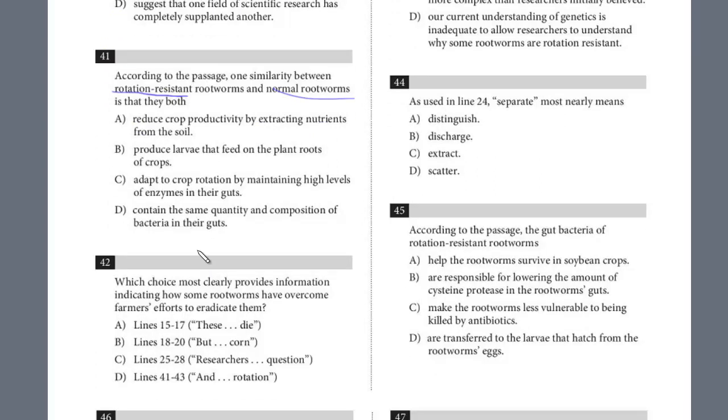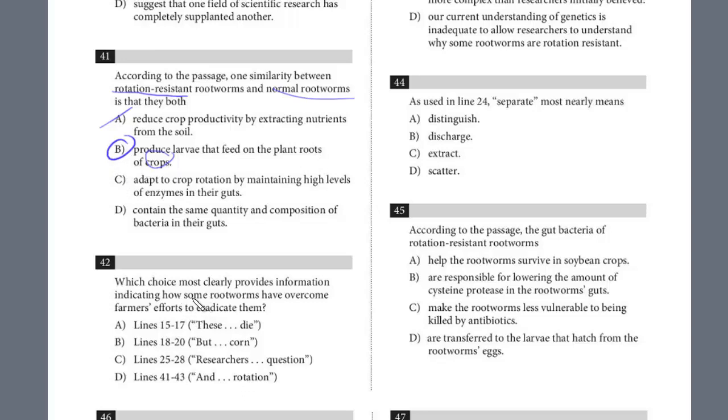Let's look at the answers here. Reduce crop productivity by extracting nutrients from the soil. This is just way off. Produce larvae that feed on the plant roots of crops. Yeah, this is it. They don't mention corn, but this is definitely the answer here, right? Larvae that feed on the plant root of crops. So it's B. And let's take a look at 42.